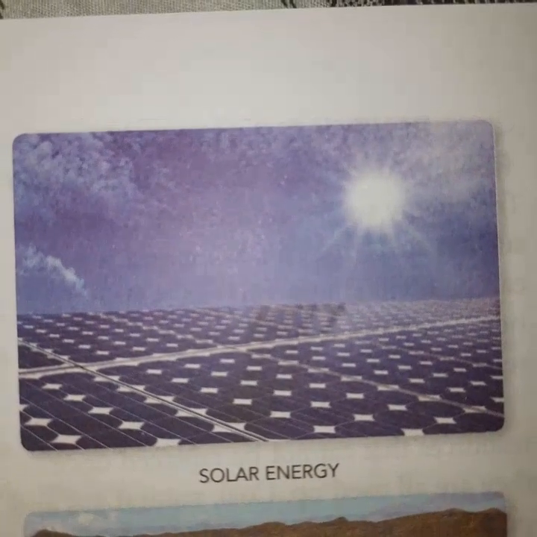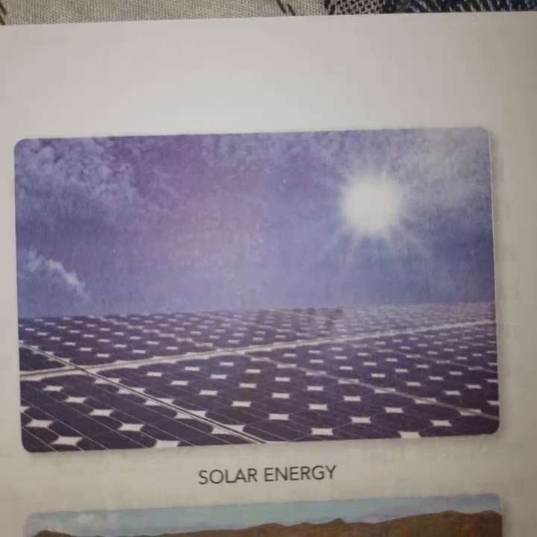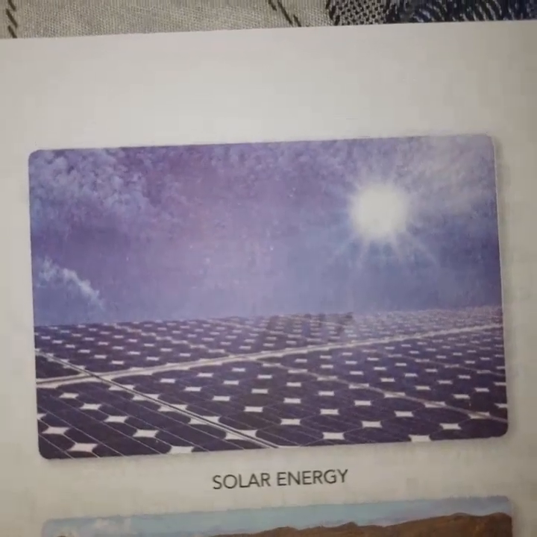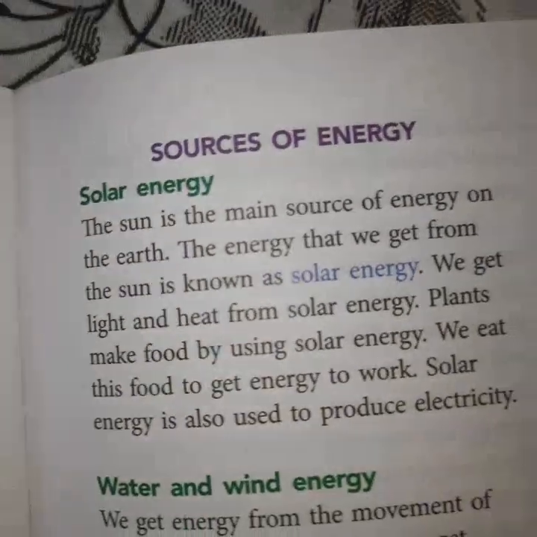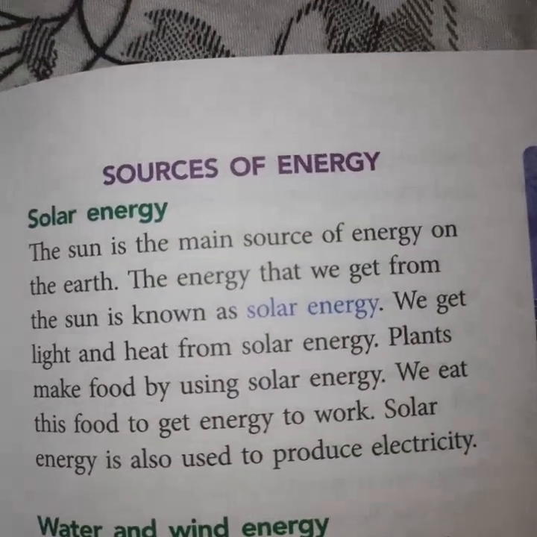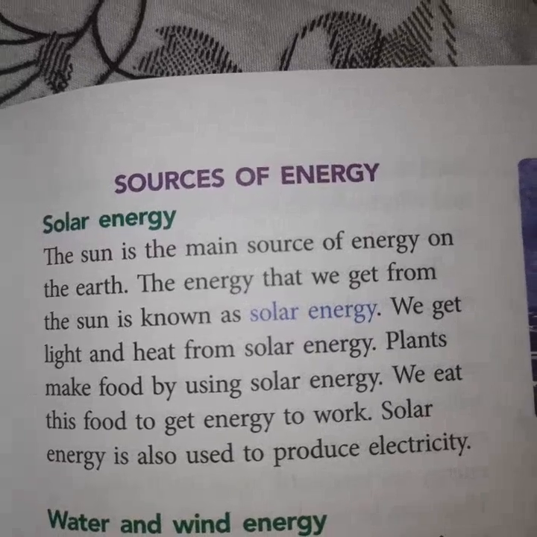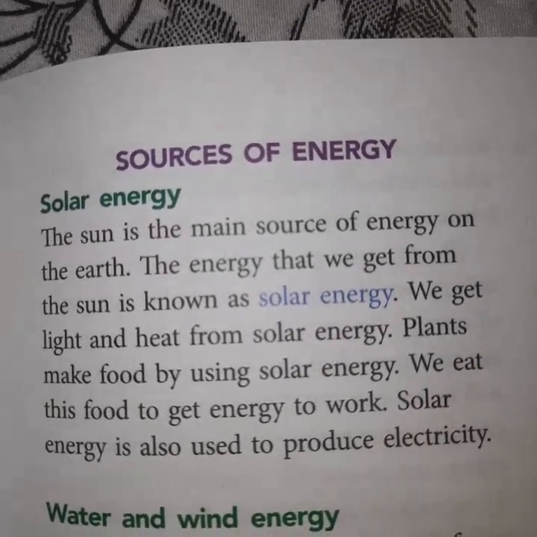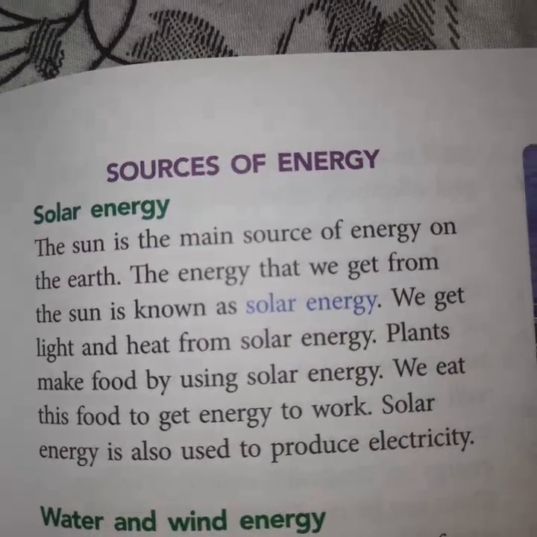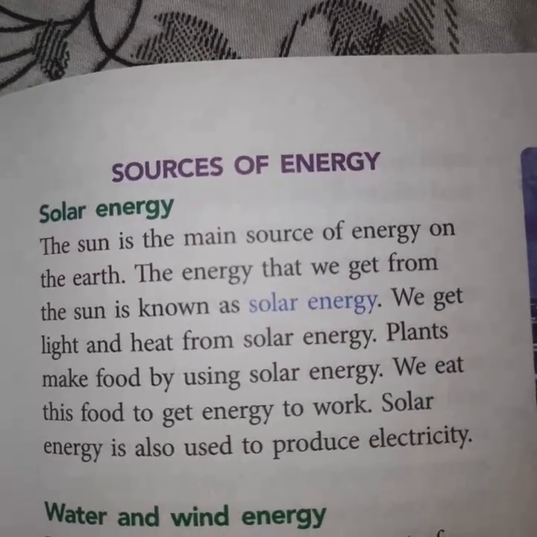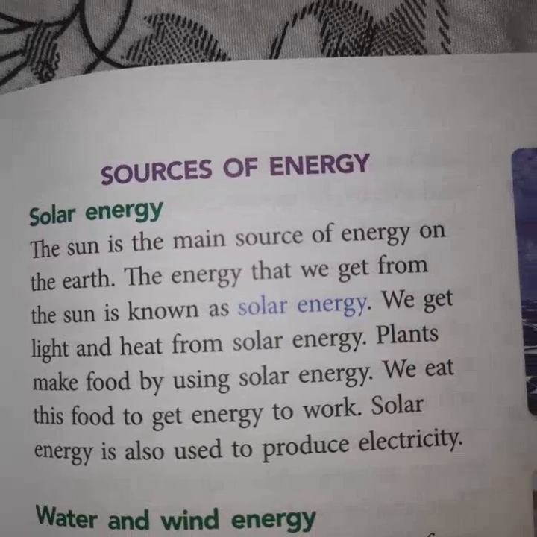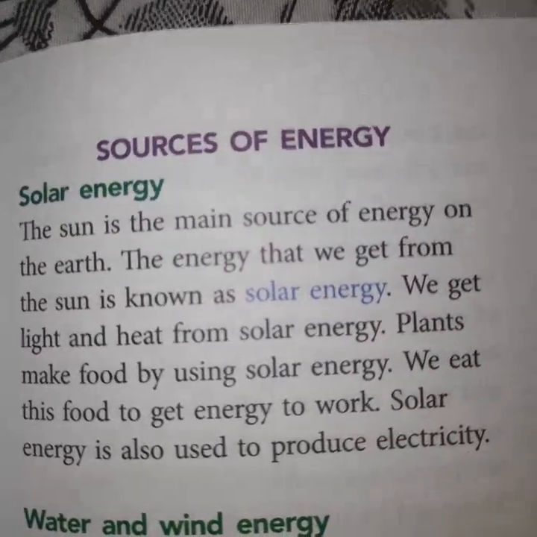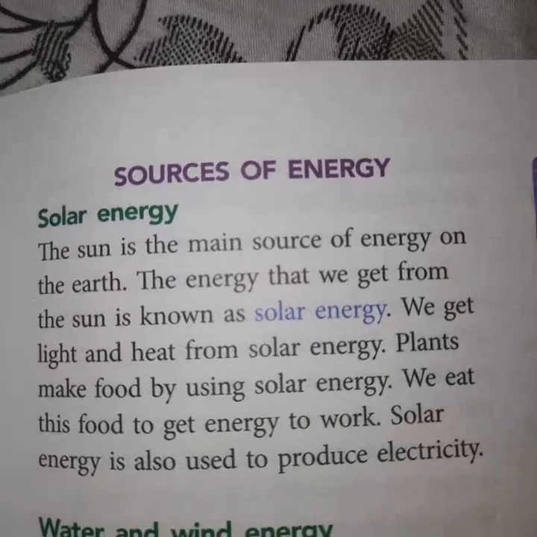Now see the sources of energy. The first source is solar energy. In the picture you can see solar energy. So what is solar energy? The sun is the main source of energy on the earth. The energy that we get from the sun is known as solar energy. Sun energy, solar energy, and light energy are synonyms for each other. We get light and heat from solar energy.